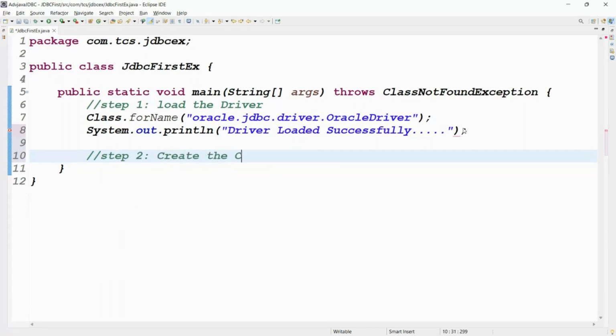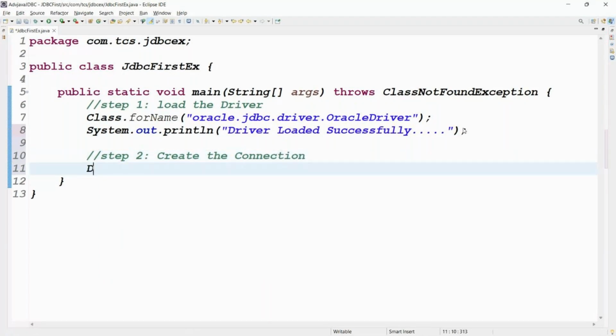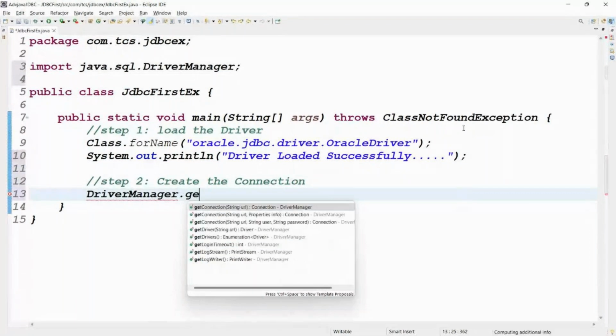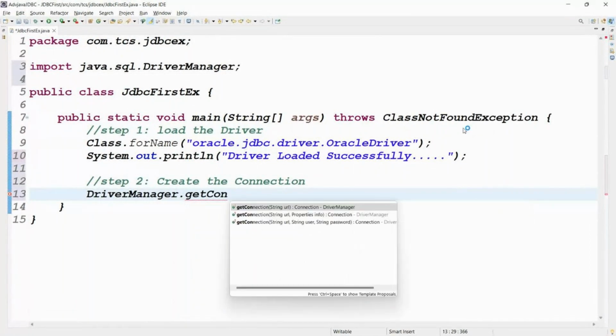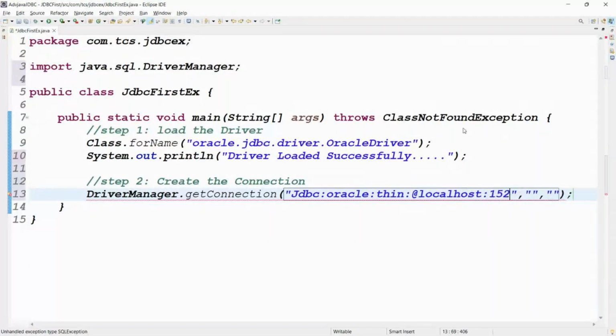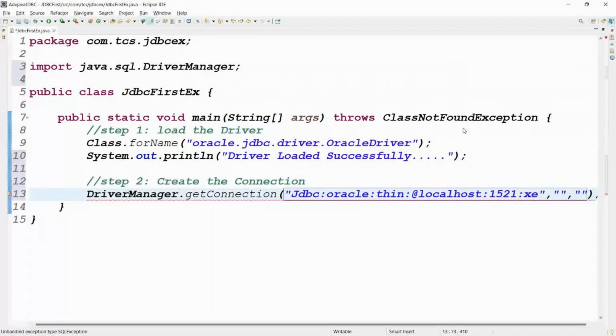Create the connection, right? How to create the connection, guys? DriverManager.getConnection. Please don't write the complete names; always use Control+Space. The first argument, tell me, is the URL. Second argument, username. Third argument, password. Tell me, guys, what is the URL pattern? jdbc:oracle:thin:@localhost:1521:xe, where xe is the logical name.